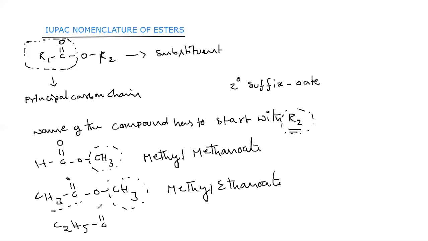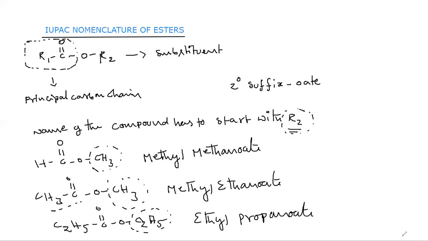For example, if you have a compound like C2H5 C double bond O OC2H5, then here we have an ethyl group, so it will be called ethyl propanoate.